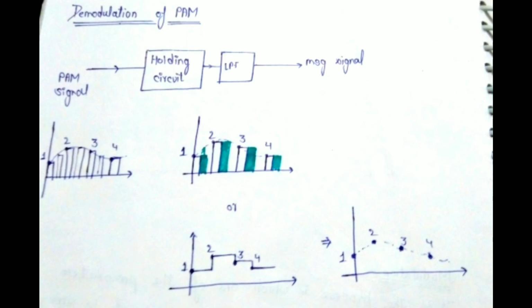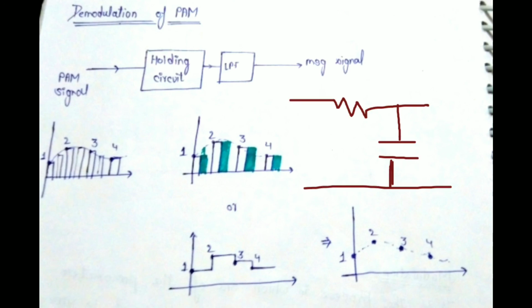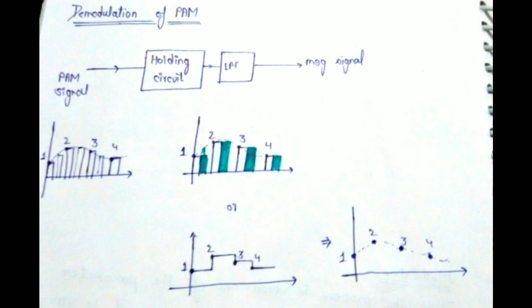Then this signal is passed through the low pass filter, because a low pass filter is a combination of a resistance with a capacitance. So the capacitor will charge according to this instant of voltage, and our output is taken across the capacitor voltage. So the capacitor detects this peak, and in the last we join all the peaks of these sample values. So in this way we recover our message signal from the PAM signal.